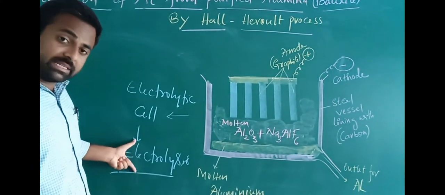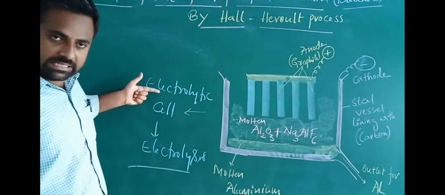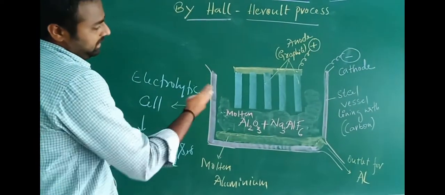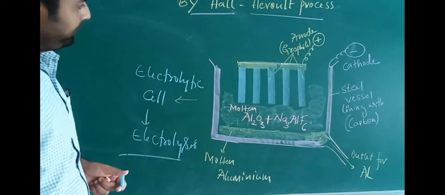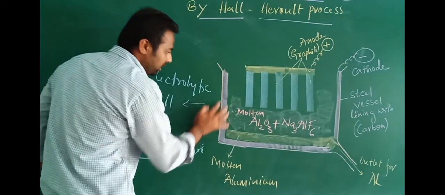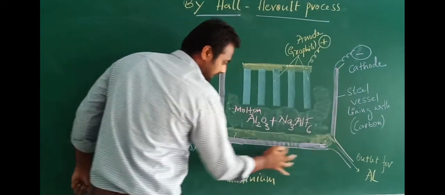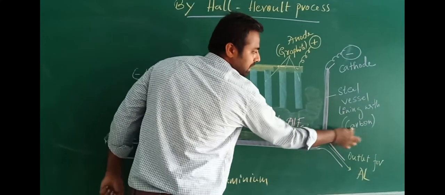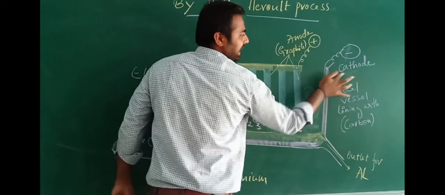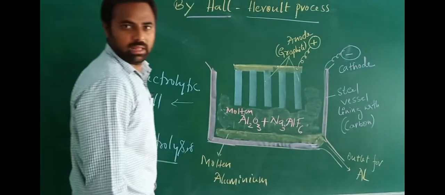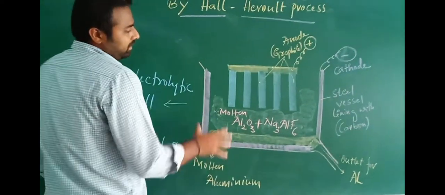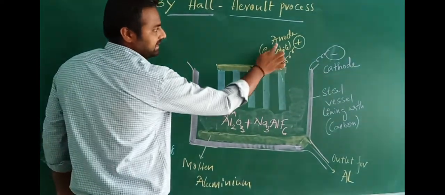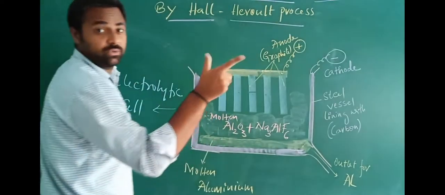This electrolysis process takes place in this electrolytic cell, and this is what we are seeing here. Let us describe this electrolytic tank. This electrolytic tank is completely made up of a steel vessel. This steel vessel, lined with carbon, acts as a cathode which is the negative terminal. And these are all graphite rods made up of carbon and act as an anode which is the positive terminal.